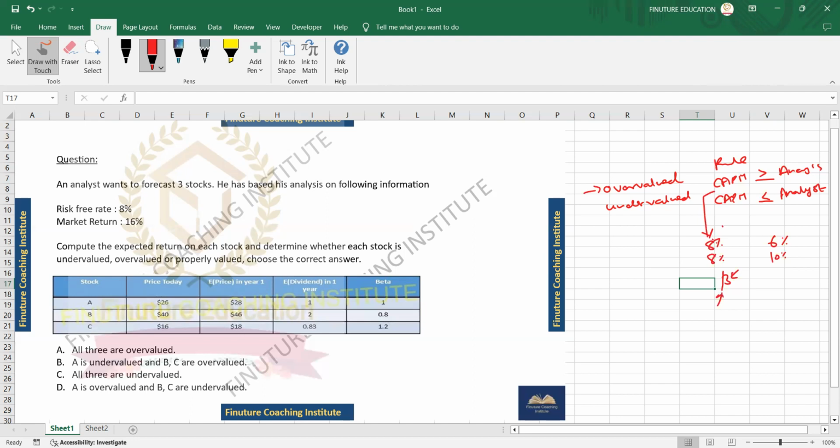So if CAPM says that higher returns are expected, we say that it's overvalued and should be sold, and the other way around also. Does it make sense? Yeah, that makes sense. But I still don't understand the difference between overvalued and undervalued. I now understand that if the CAPM return is greater than the analyst return, that stock is overvalued. Meaning, when we say it's overvalued, are we saying we have to sell it because the price is going to drop? Yes, that's correct.